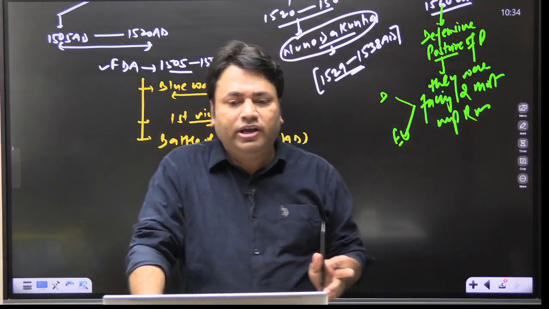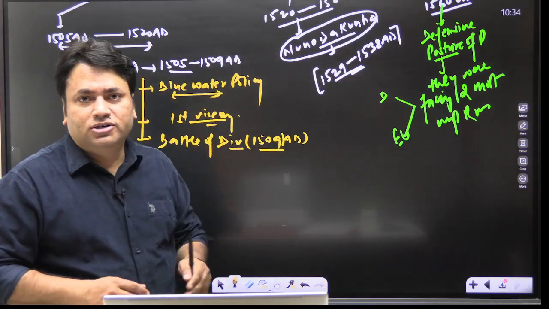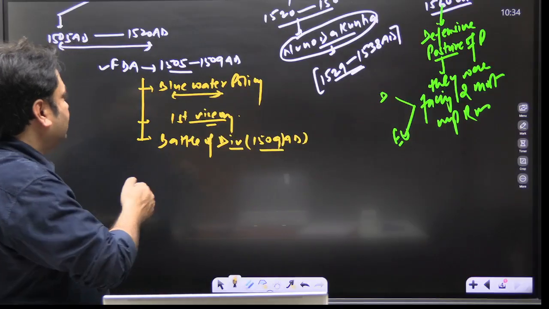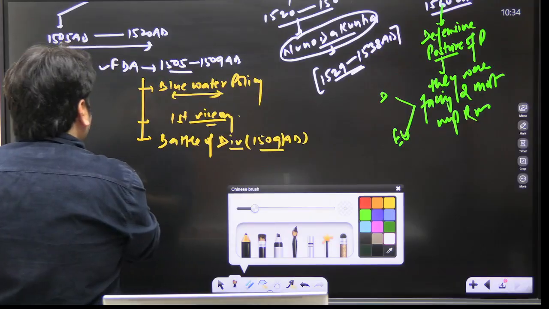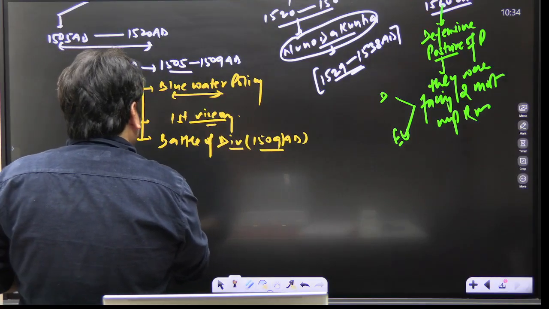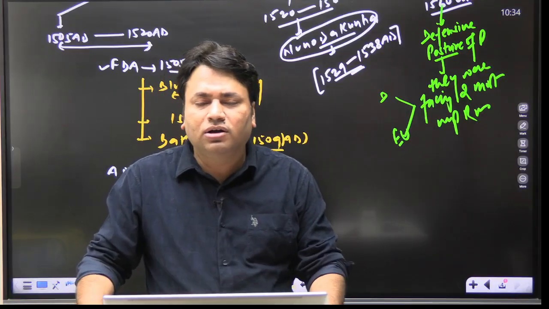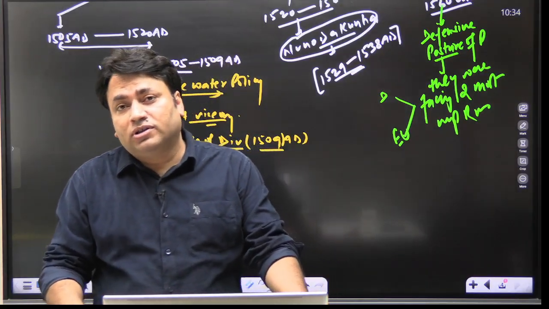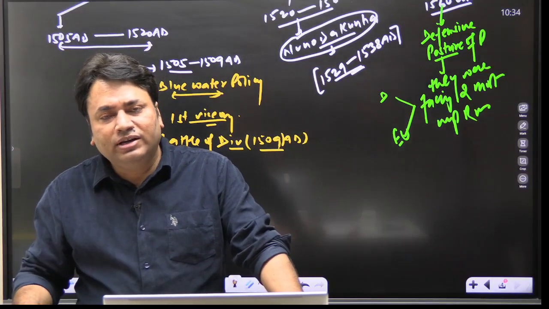Now Alfonso de Albuquerque, okay, here he was the most important ruler. After Francisco de Almeida, the second name was Alfonso de Albuquerque. And what is the most remarkable fact about Alfonso de Albuquerque? He is known for the famous conquest of Goa, 1510 AD.